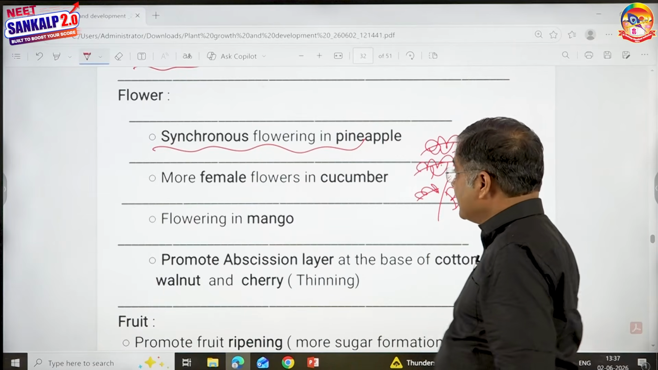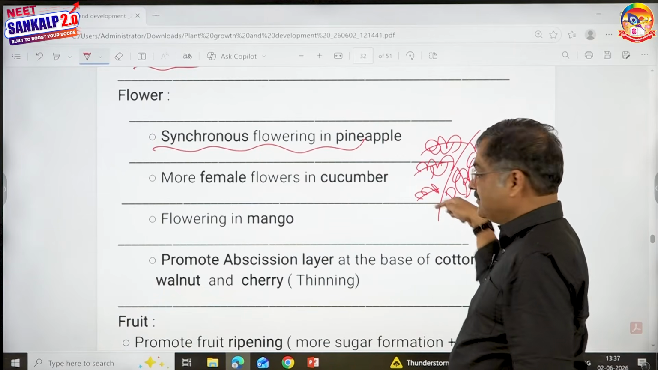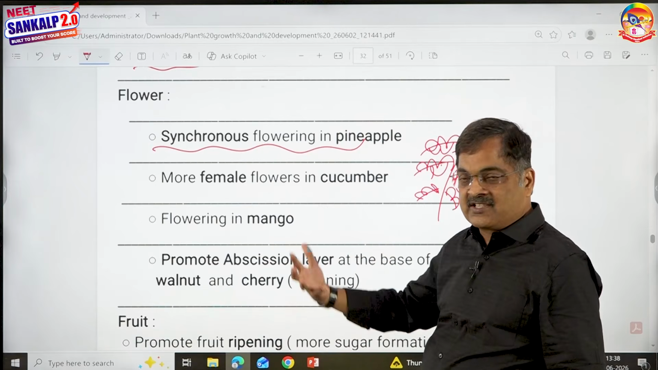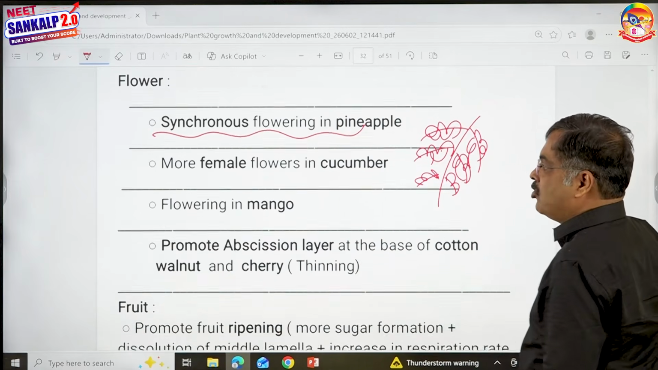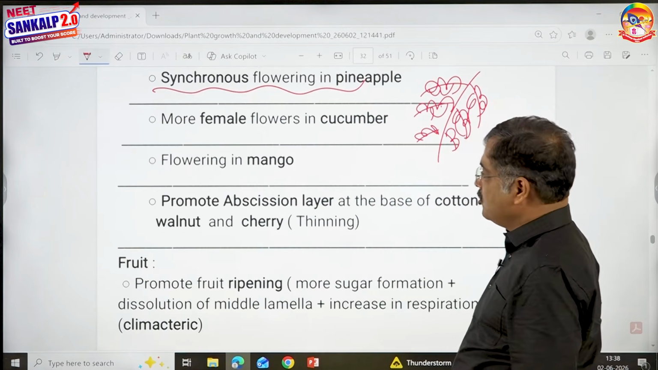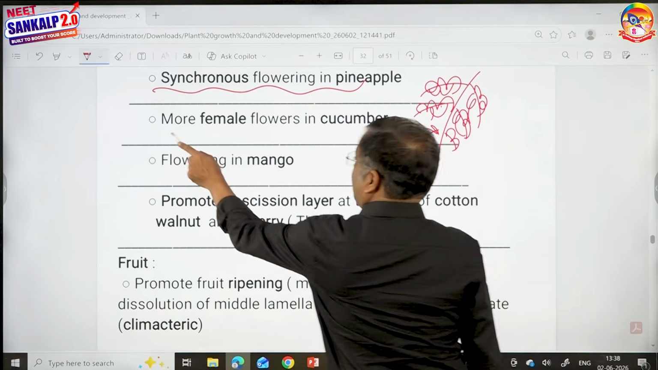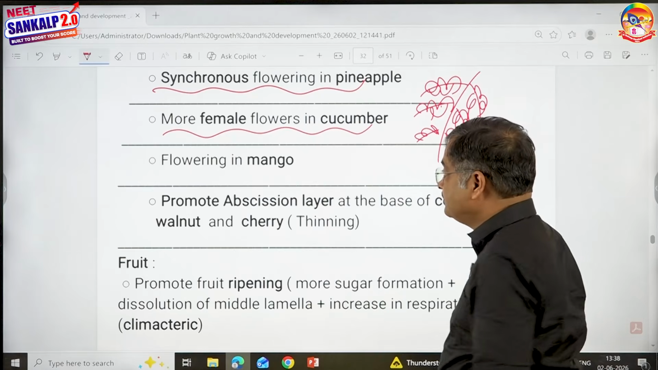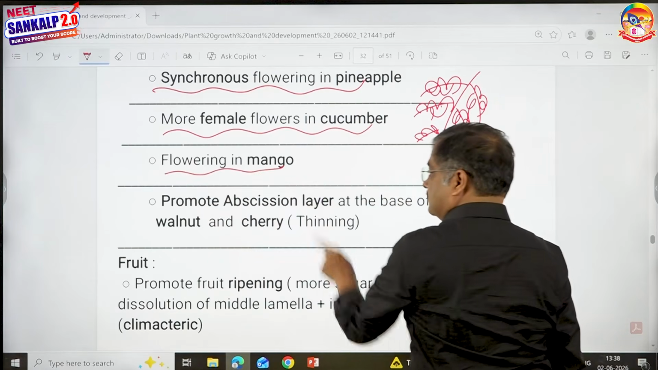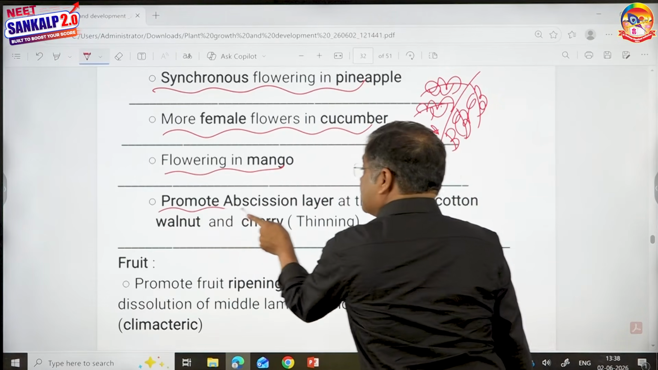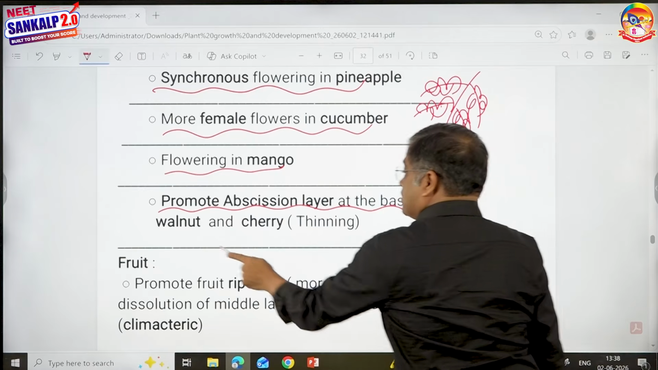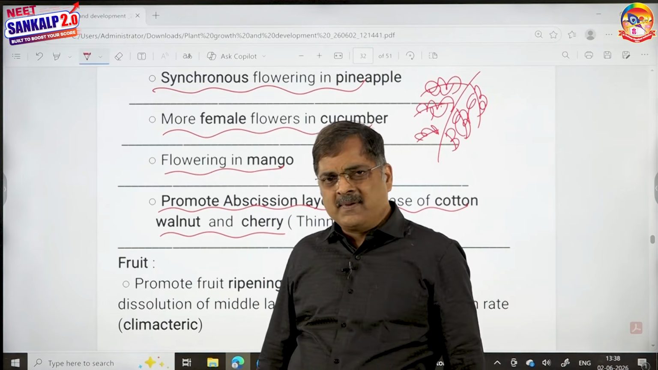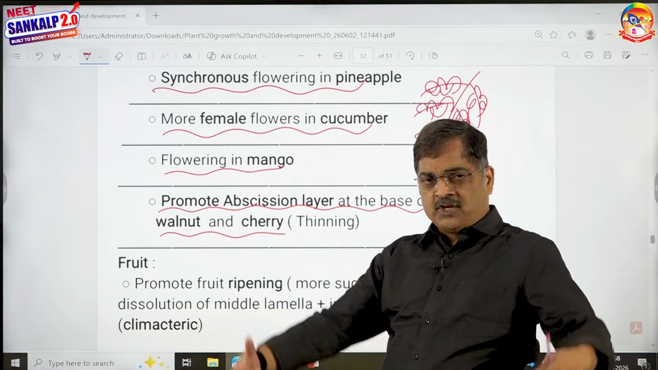So therefore, synchronous flowering is needed in pineapple, such that all the flowers will develop into fruit simultaneously, and that makes the fruit more viable, more useful. More number of female flowers in cucumber, such that there is more yield. Flowering in mango. And it promotes abscission layer at the base of cotton, cherry and walnut flowers. Why? You may ask me why? Because look here children, competition.